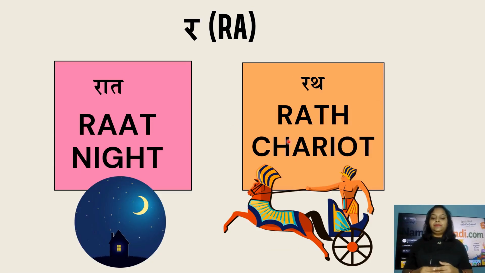Then ra. The next semi vowel is ra, and the words starting from ra are raat, that means night, and rath, that means chariot.